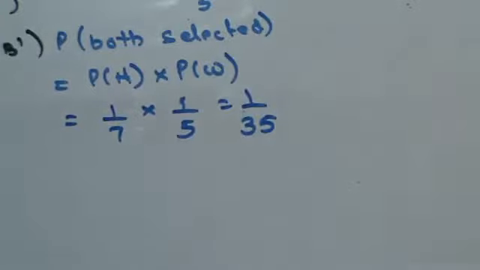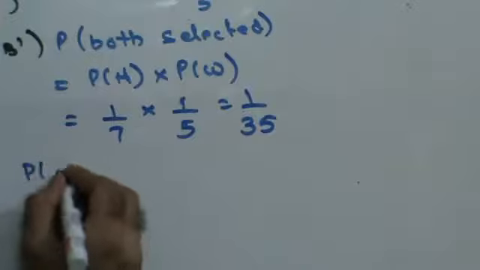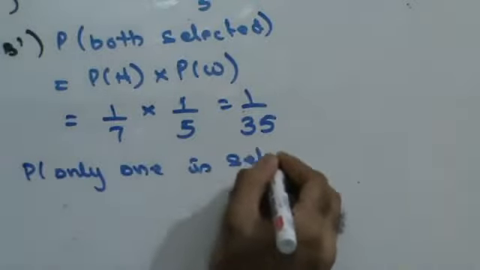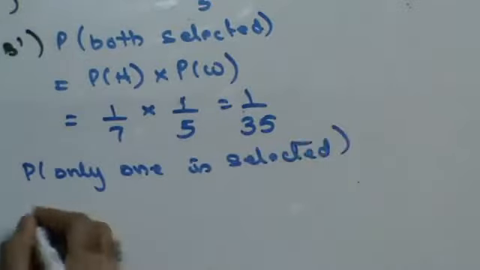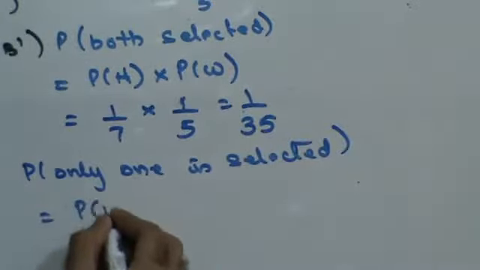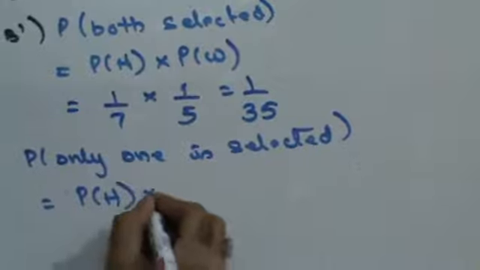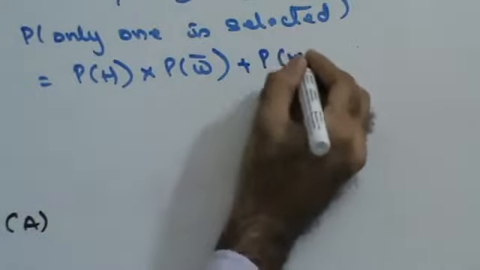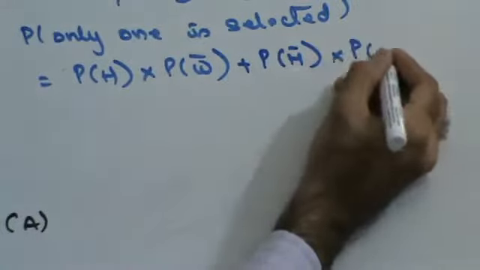Second part of the question, only one of them is selected. Only one is selected means husband is selected and, multiplication, wife is not selected, or husband is not selected and wife is selected.